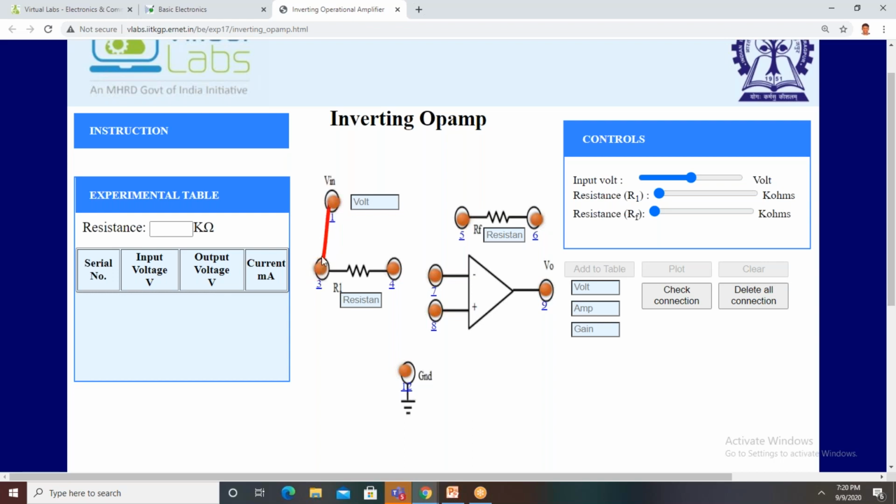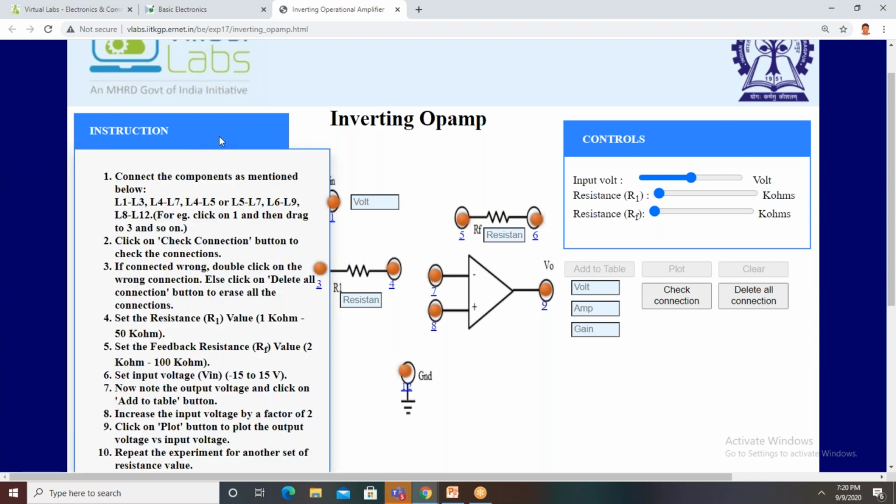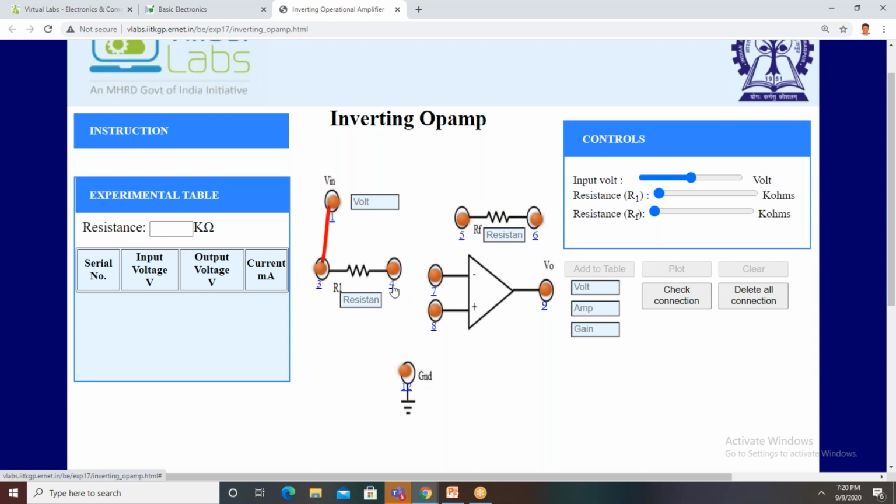Next L6 to L9, this is L6 and this is L9. Then L8 to L12. So like that we can make the connections. Once the connections are over, we have to check whether the connections are right or wrong. For that, there is a check connection box here. Is it visible, ma'am? Check connection.